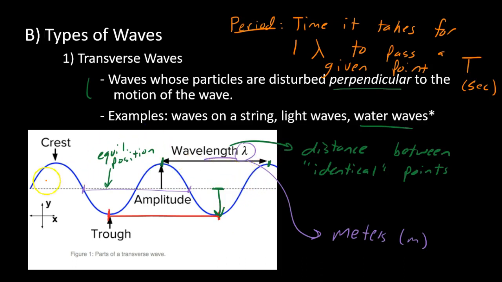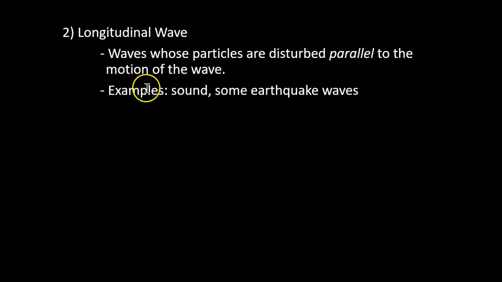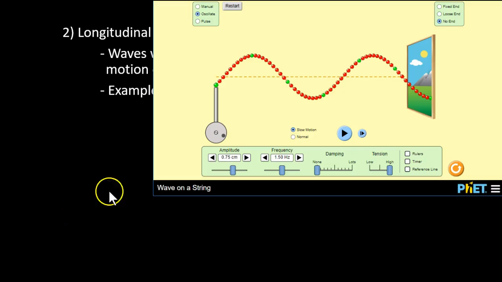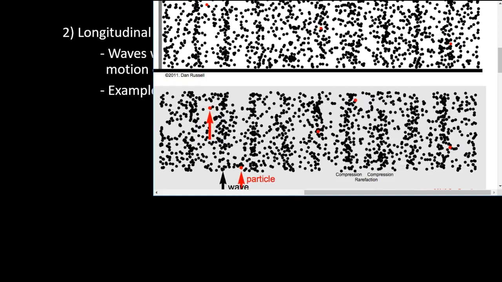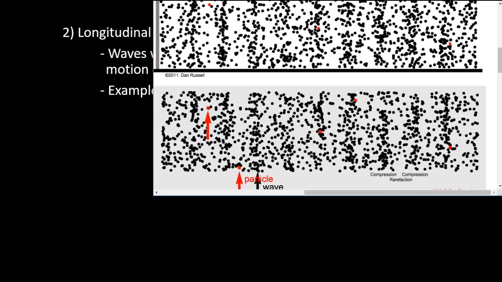All right, that is our first type of wave, transverse. There's another type known as longitudinal waves. These are waves whose particles are disturbed parallel to their motion. Sound is a classic example, and some earthquakes are examples. Let's see a visual of longitudinal waves. They're kind of trippy at first. These are longitudinal. Let's look.